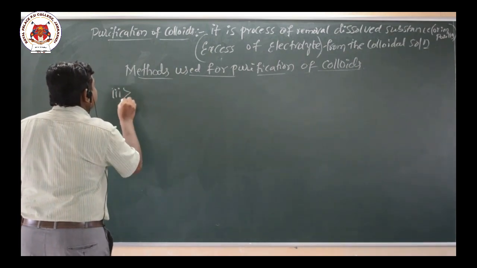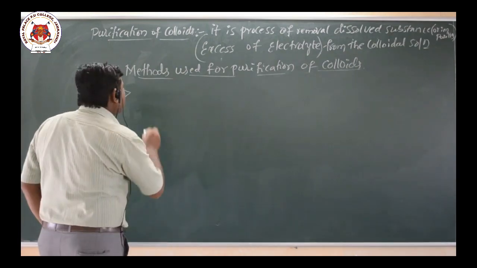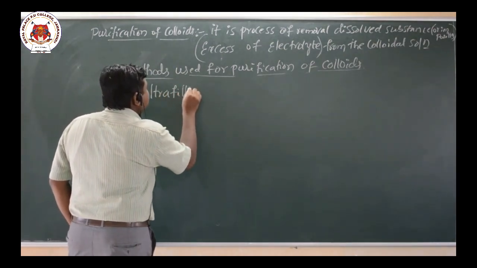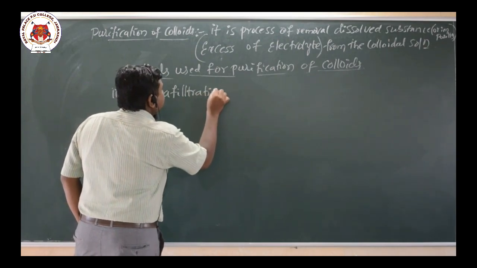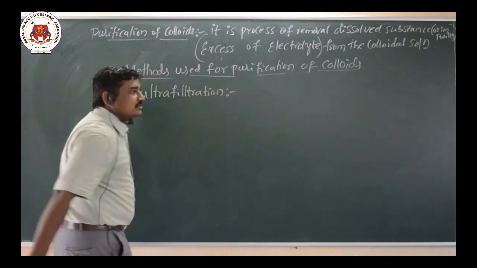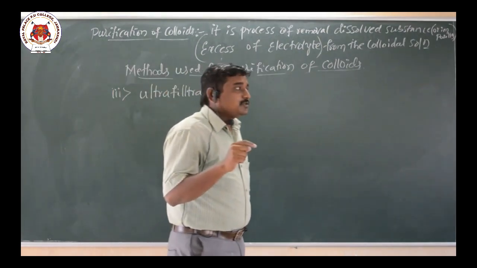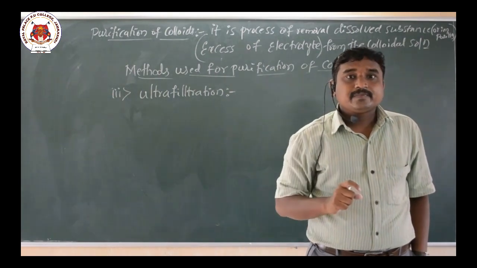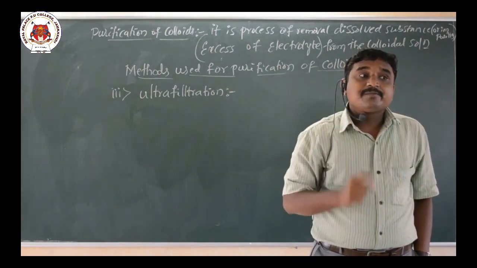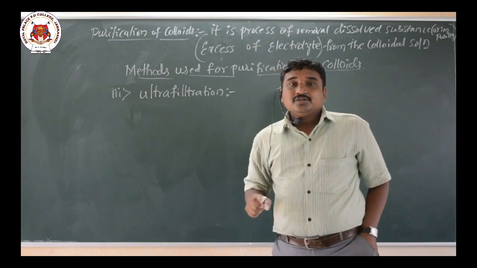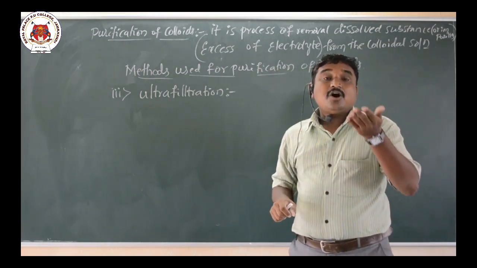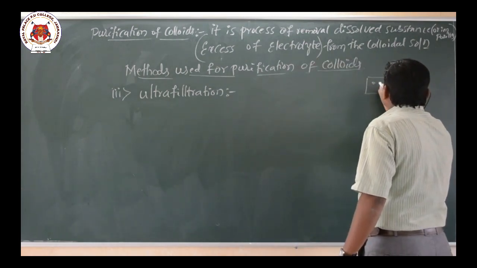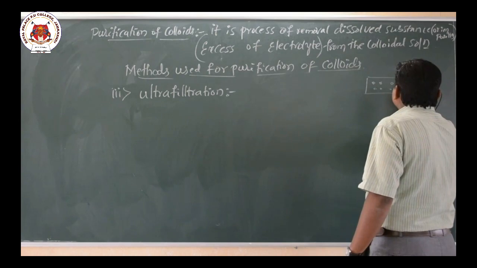This is the third method for the purification of colloids, ultrafiltration. So that means the process of filtration, but here they use a special type of filter paper. That filter paper is called ultrafilter paper. Already we know that ordinary filter paper has a large pore size. The pore size of this ordinary filter paper is large.